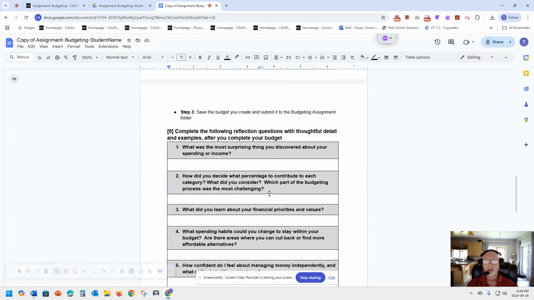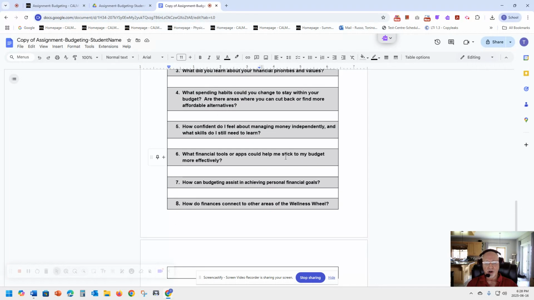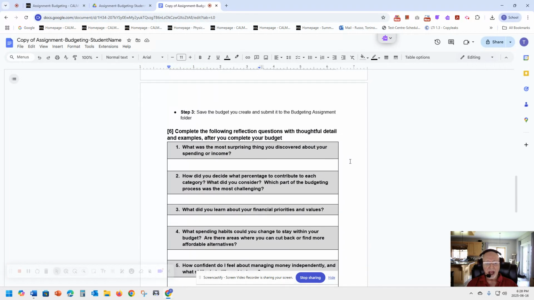Part 6, you complete and answer the following reflection questions with thoughtful detail and examples after you complete your budget. So there's 8 items here, and if you're looking for maximum marks, you want to personalize and you want to provide a lot of information.